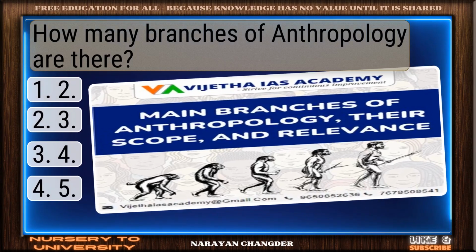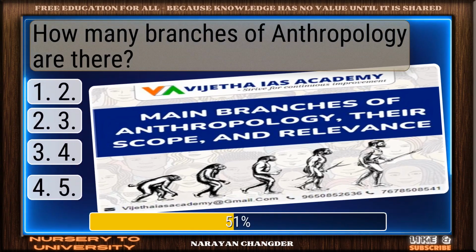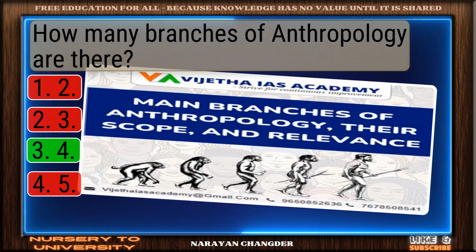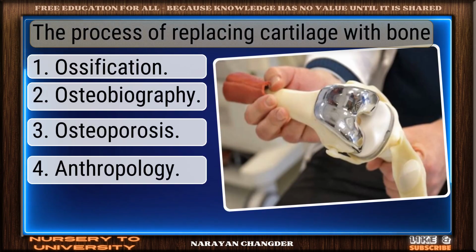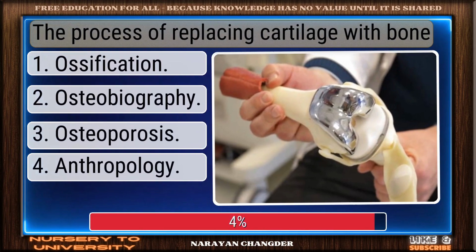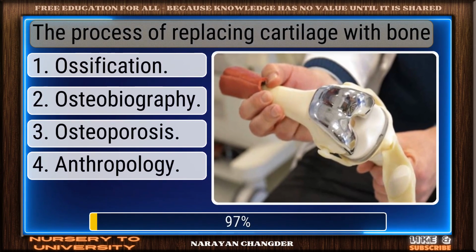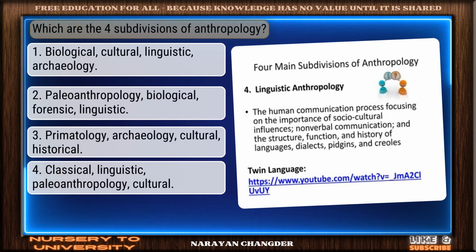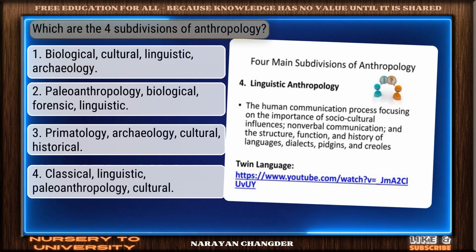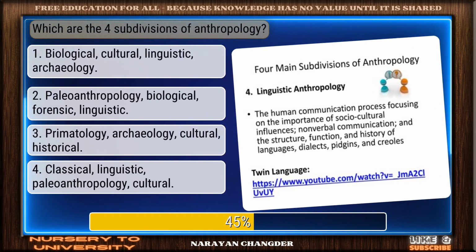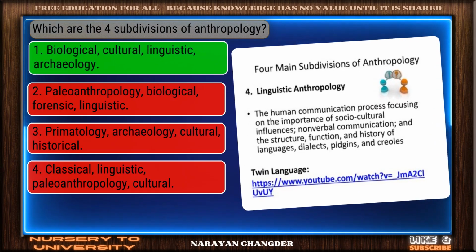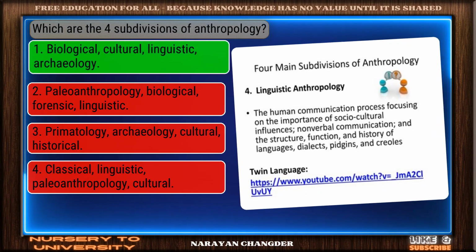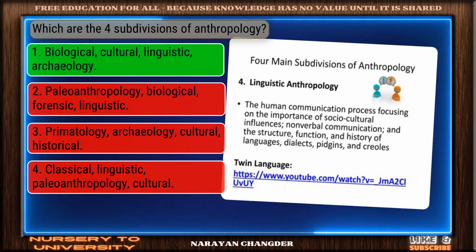How many branches of anthropology are there? Well picked. 4 is the correct answer. The process of replacing cartilage with bone. Strong choice. Ossification is the right answer. Which are the 4 subdivisions of anthropology? Correct response. Biological, cultural, linguistic, archaeology is the most accurate answer.